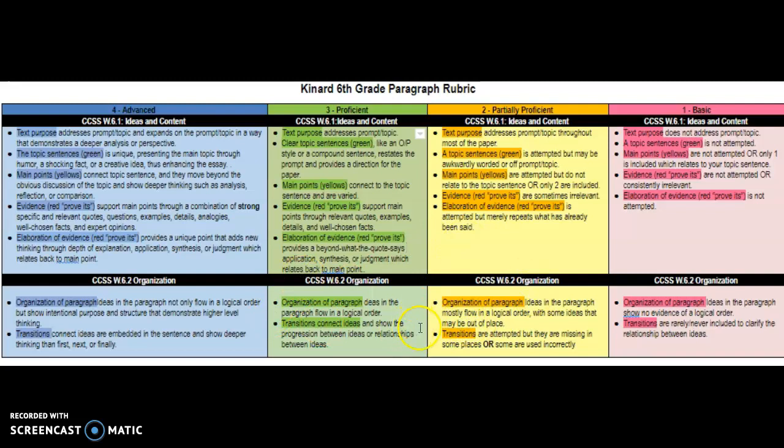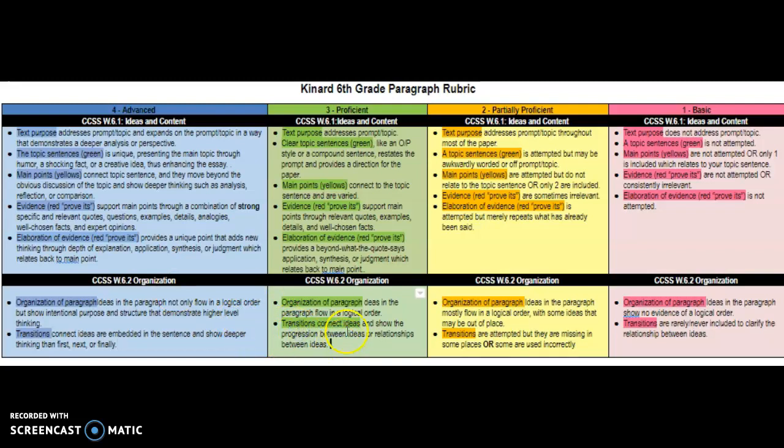Second category was organization. So again, how did I organize my paragraph? Did it make sense? Did I use transitions? That one again was pretty easy, so hopefully it went pretty well for you. If transitions were forgotten, that would make it a 0.5. If it wasn't in order, it'd make it 0.5. Or I know some of us were kind of reaching for that 4, a 3.5. So it depended on how you used your transitions and how well that went for you.